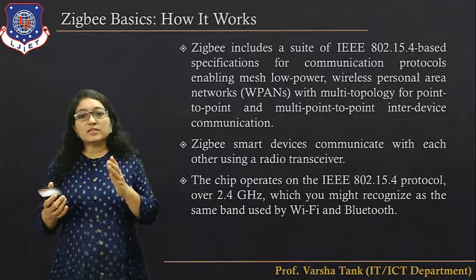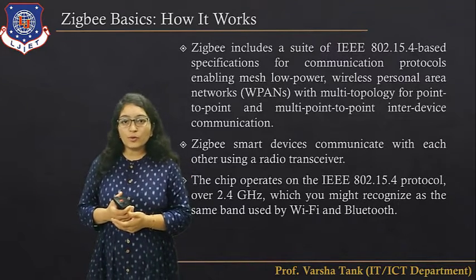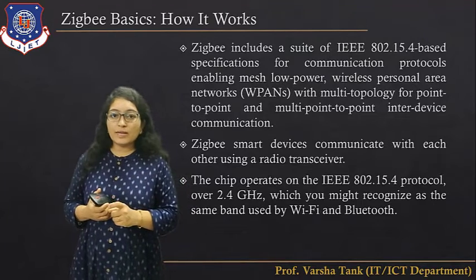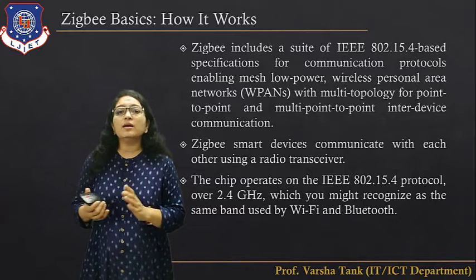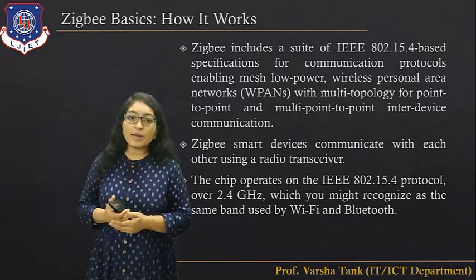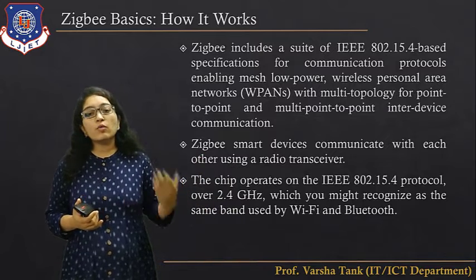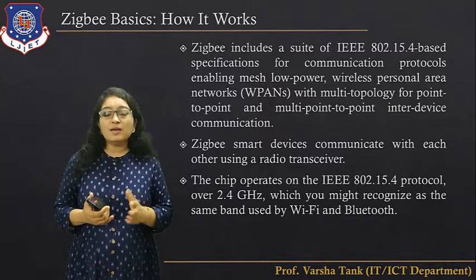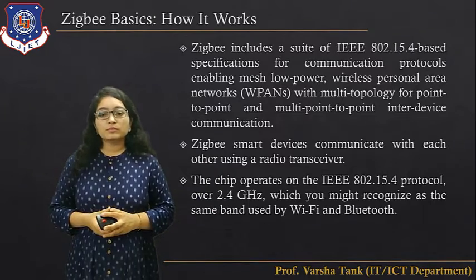The chip operates on the IEEE 802.15.4 protocol over the 2.4 gigahertz, which you might recognize as the same band used by Wi-Fi and Bluetooth. So as we have discussed, ZigBee also works on the unlicensed band that is used by Wi-Fi and Bluetooth.